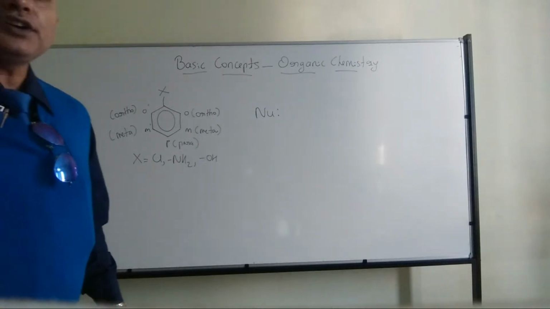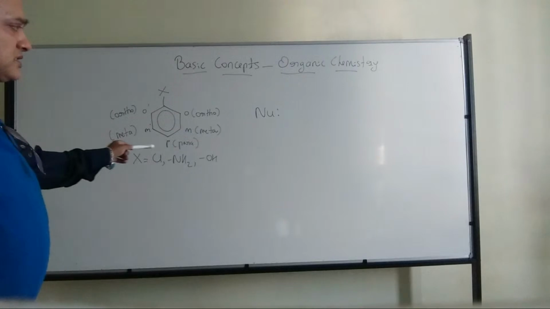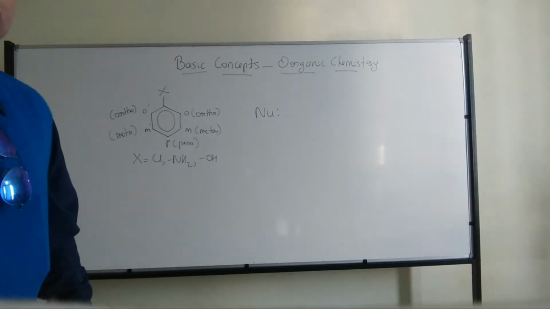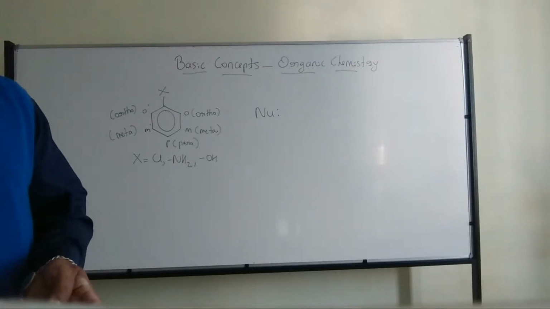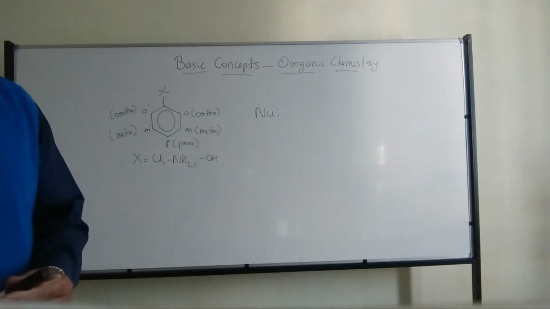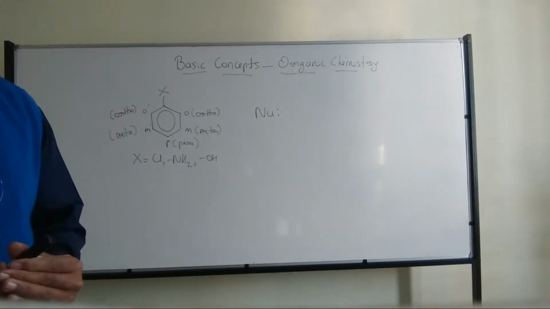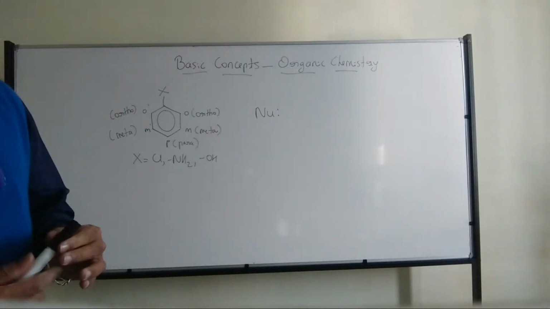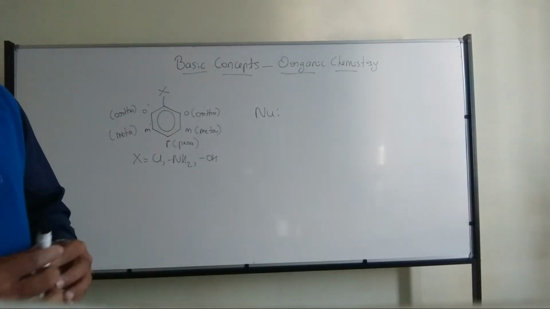What is the speciality of these substituents? Which type of resonance will they show? Any one of you? Whatever substituent I have shown, which type of resonance will it show?